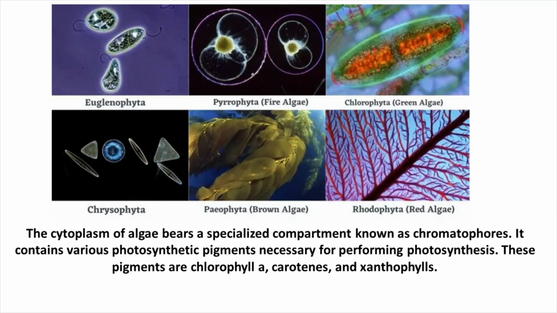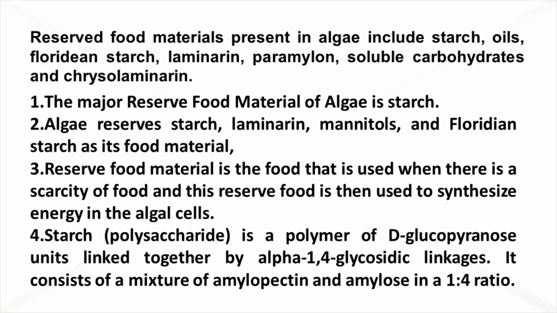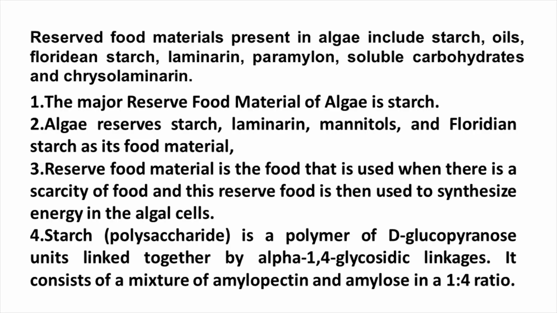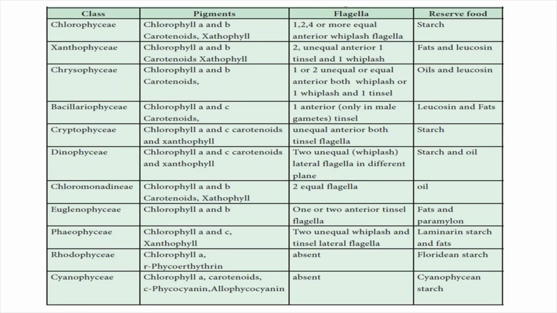The next important thing in algae is the reserve food material. Mostly it is in the form of starch, or sometimes in the form of fat. So there is a great deal of diversity even in terms of reserve food material. Different classes of algae produce different types of reserve food materials.